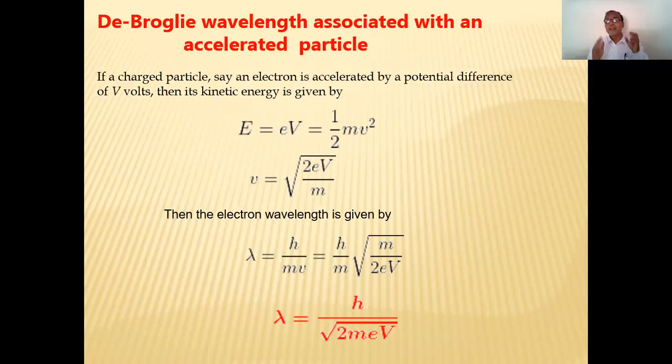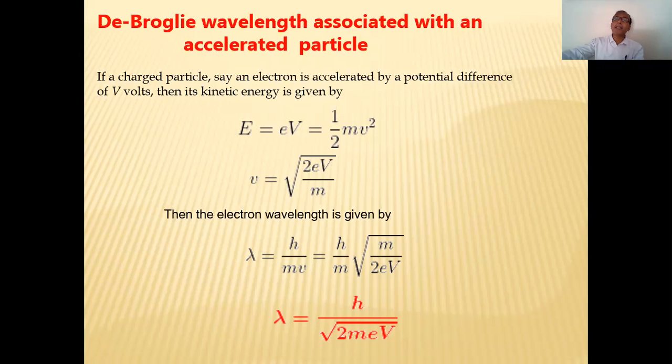So suppose that there is a charged particle, that is an electron, and it is accelerated. कब accelerated होता है? Because when there is a potential difference V, isn't it? And then it produces the kinetic energy, क्योंकि वह हरकत में है. जब चार्ज एक इलेक्ट्रोड से दूसरे इलेक्ट्रोड की तरफ जाता है तो वह हरकत में रहता है कि साकिन रहता है? When the particle is going from one electrode to the other, whether it is at rest or in motion, it is in motion. When it is in motion, it possesses kinetic energy. Do you agree with this fact?